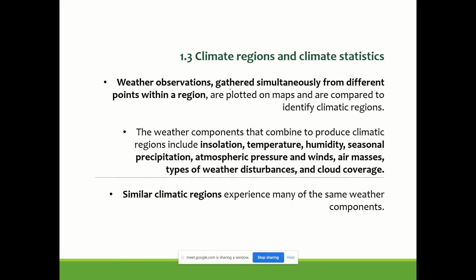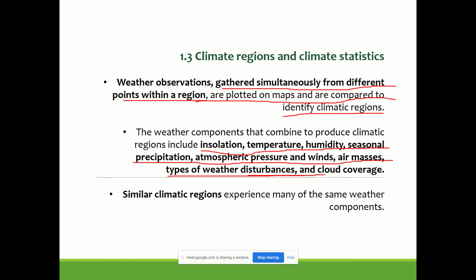Weather observations gathered simultaneously from different points within the region are plotted on a map and compared with identifiable climatic zones within the region. The weather components that combine to produce a climatic region include insolation, temperature, humidity, seasonal precipitation, atmospheric pressure, wind, air mass, types of weather disturbances, and cloud coverage, and so on.